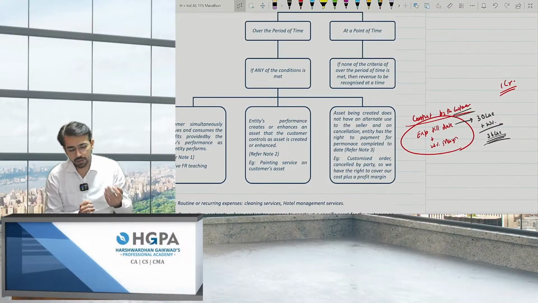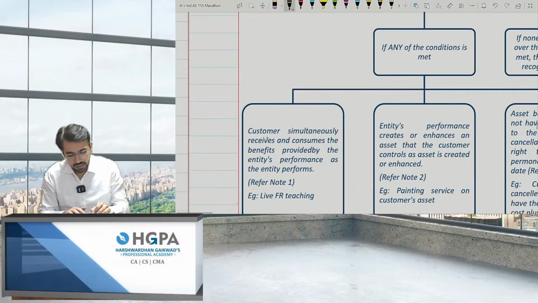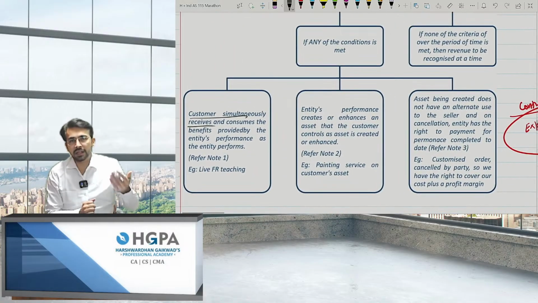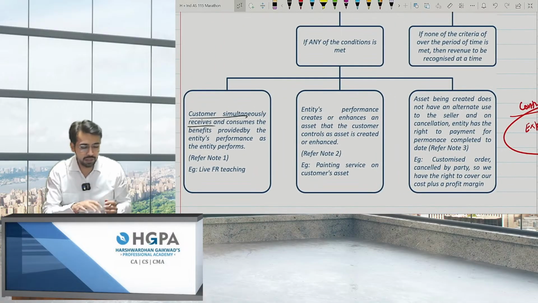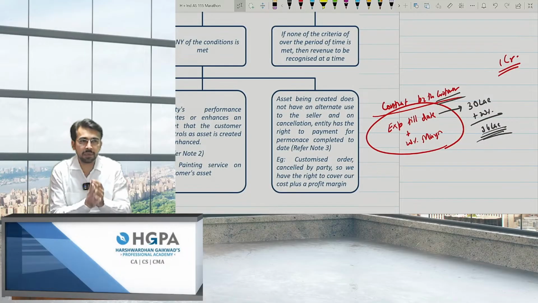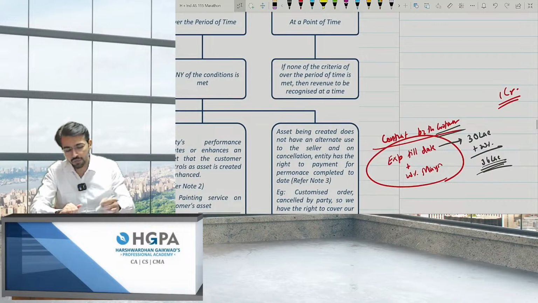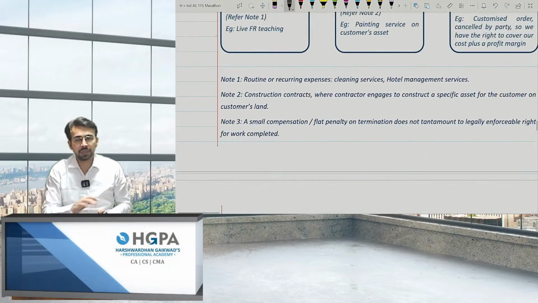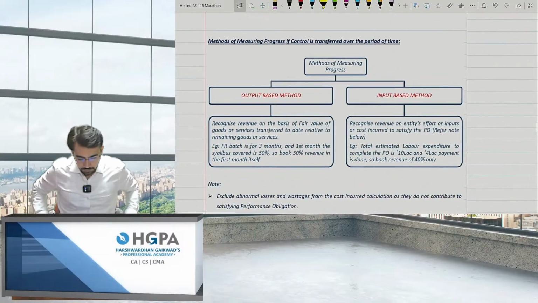So basically, there are 3 points. That is, customer simultaneously receives and consumes the benefit. Second, asset is of the entity, we are just enhancing it. And the third point, cancellation is made by the customer, and I'm not taking a penalty. I'm taking the entire cost, whatever is incurred till date, plus my margin also, right? At this point of time, I'll book over the period. And if none of the criteria is satisfied, I'll book at one point of time, right? So these are the scenarios.